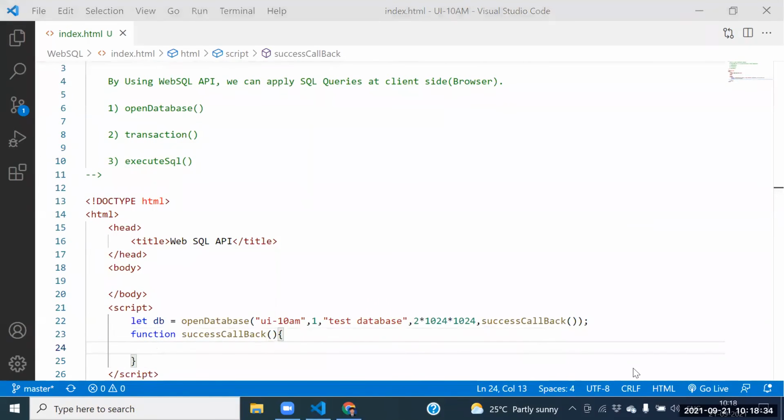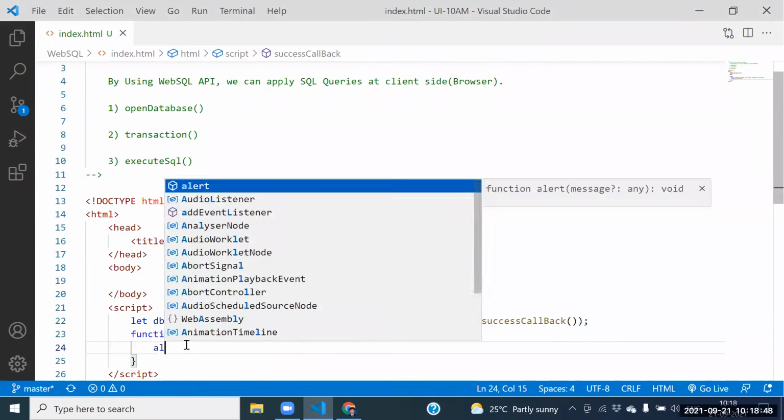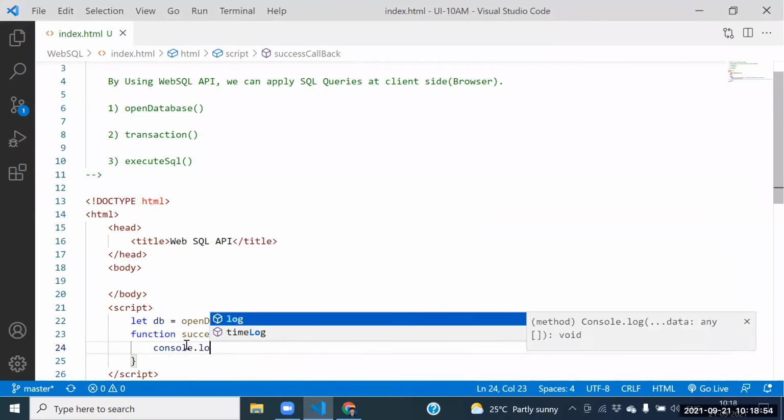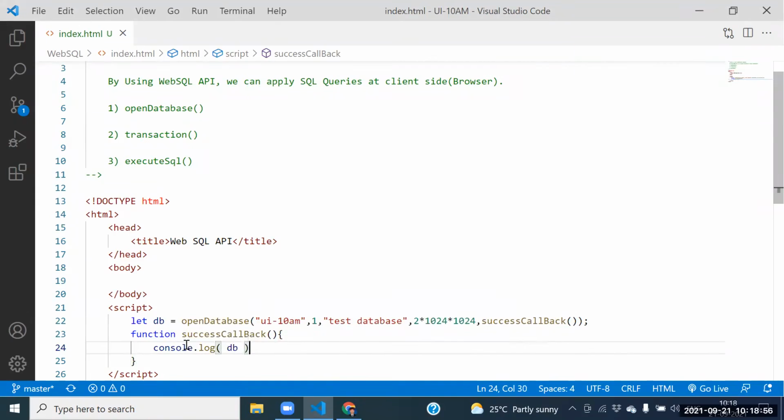Guys, this API I don't know, but a basic example we are doing. Remember that one. Whatever the API is there, we don't know that API here. Even I am seeing it randomly for the first time, so with the help of Google we need to do that. I hope it's not a great example, maybe a dummy example. Alert of what you wanted to print again, or console.log of db, or something we need to place.